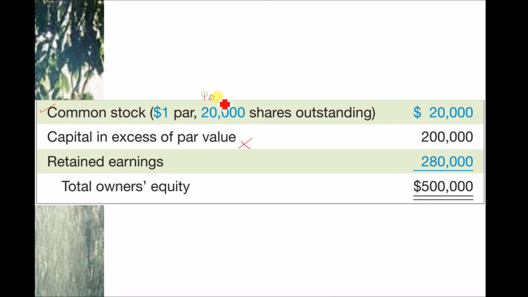Previously we had 10,000 shares. Now we have 20,000. So we have increased our common stock by 10,000. And now we have to adjust this 10,000 somewhere. We will just deduct it from our retained earnings and our overall owner's equity will remain the same. That's all, simple.